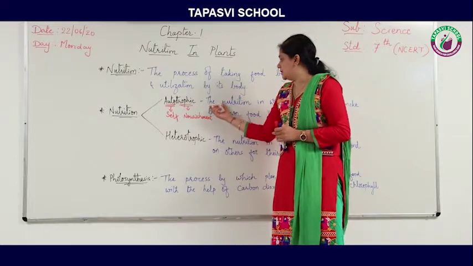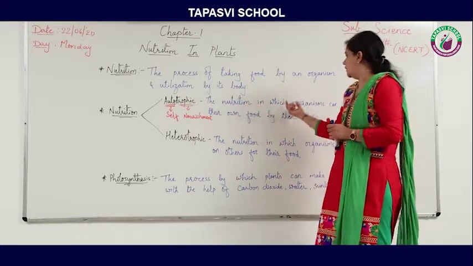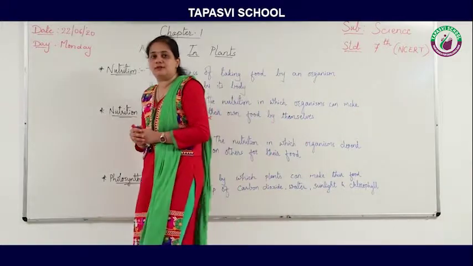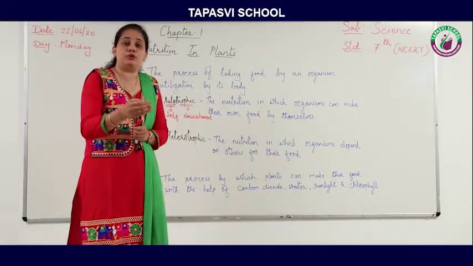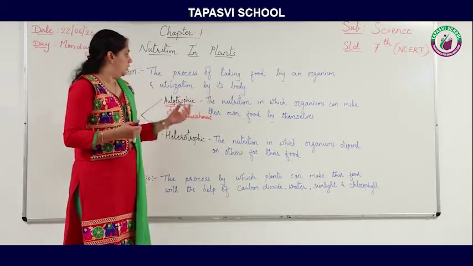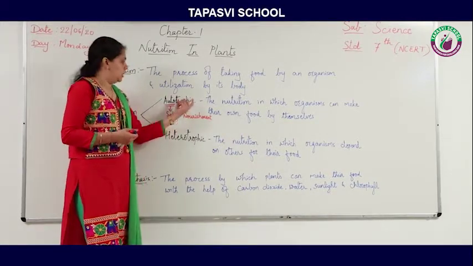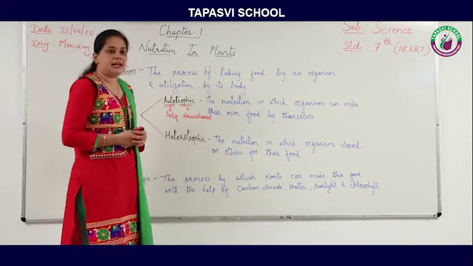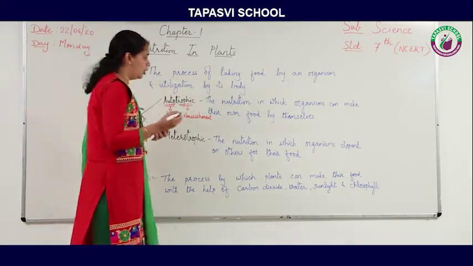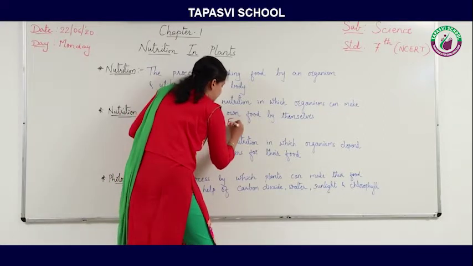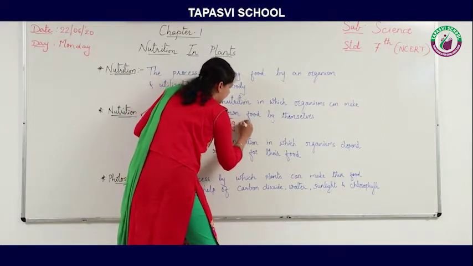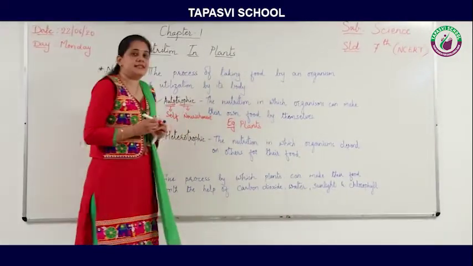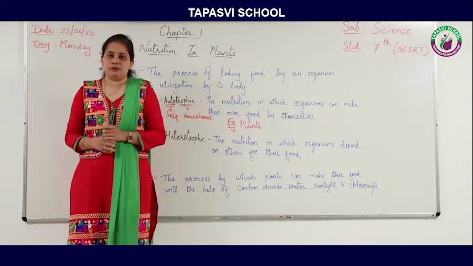And the nutrition in which organisms can make their own food by themselves is known as autotrophic nutrition. Again, auto means self, trophic means nourishment. So we can say that plants are known as autotrophs. As plants can make their own food by themselves, plants are known as autotrophs.